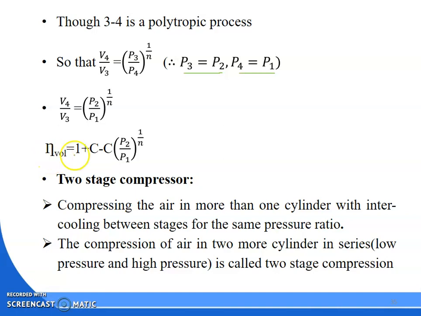So the equation becomes 1 plus clearance ratio minus clearance ratio into P2 by P1 to the power 1 by n. What is P2 by P1? That is your pressure ratio. So that is basically your volumetric efficiency when you are considering the clearance volume. Next we will discuss the two-stage compressor.